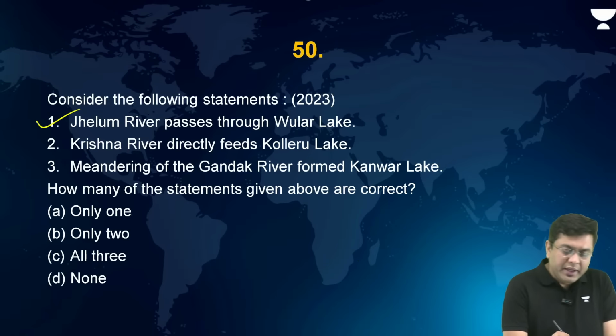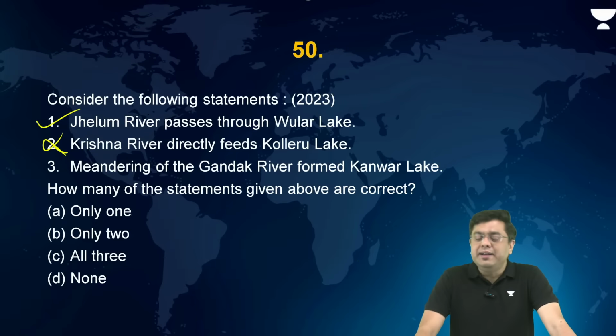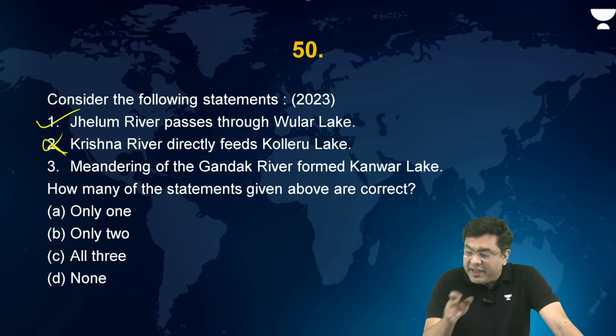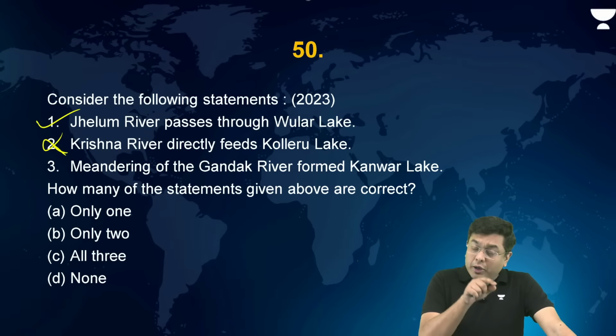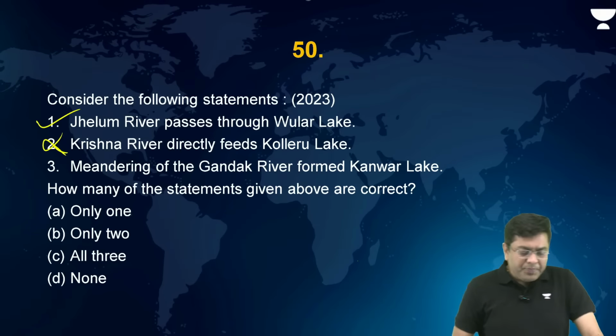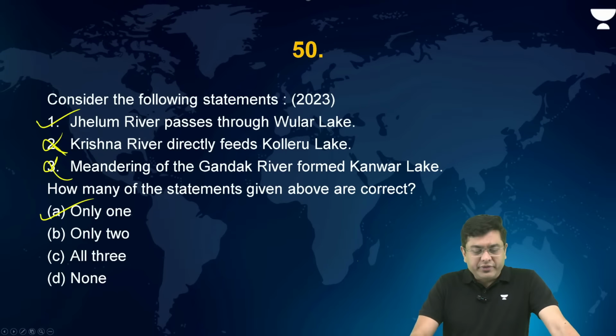fed by seasonal streams. Incorrect. Then, meandering of Gandak River forms the Kanwar Lake, or the Kanwar Tal, or the Kabar Tal as it is referred to. So it is not the meandering of the Gandak River. The Kanwar Tal, you will observe, lies between the Gandak-Kosi belt. So here, again, this is incorrect. So the correct answer in this case is A, that is only 1.